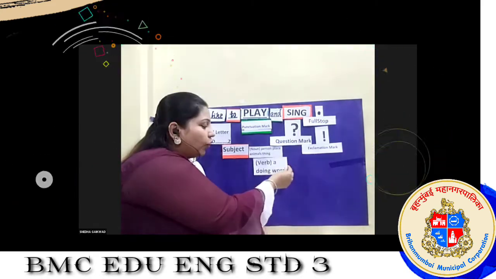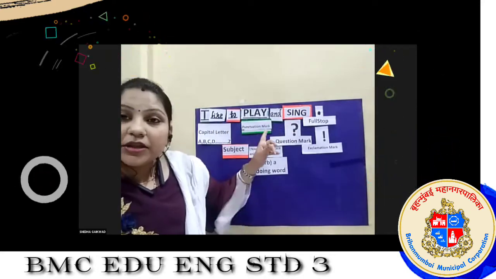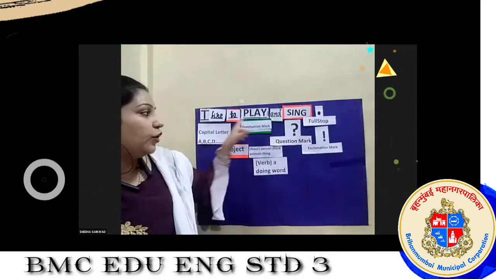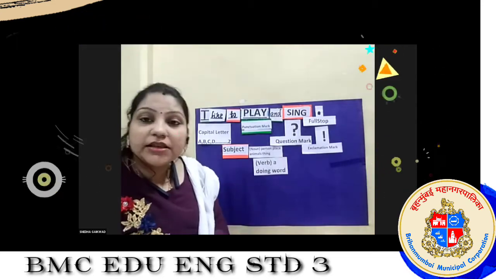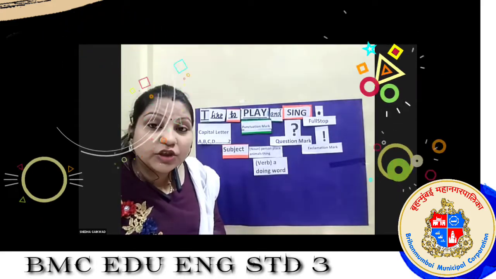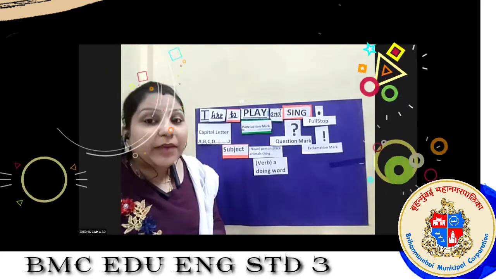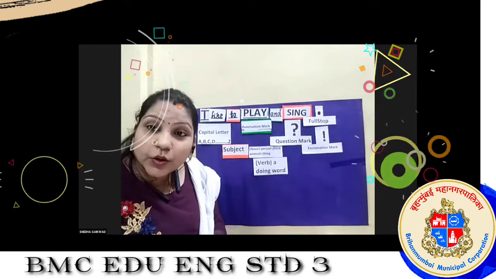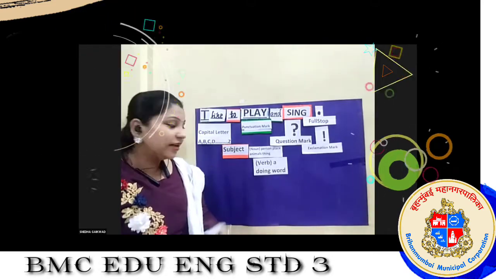So verb is also an important part of the sentence. Now see here. Where is the verb in the sentence? I like to play and sing. Find out the doing words in the sentence. Action words which show action. Play and sing. Yes, very good. So play and sing is the verb.